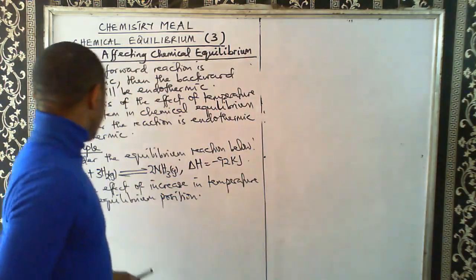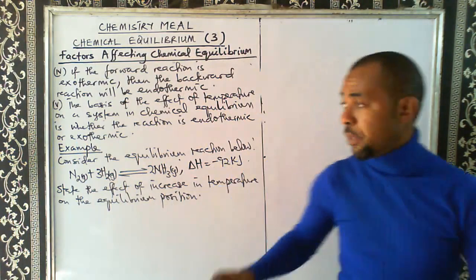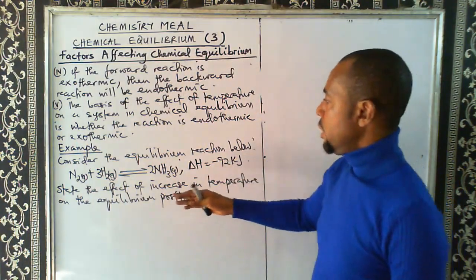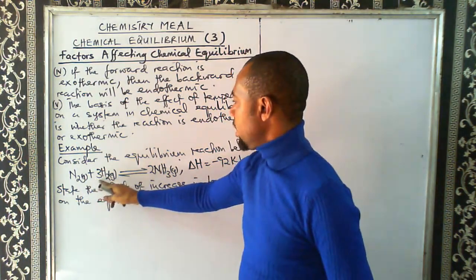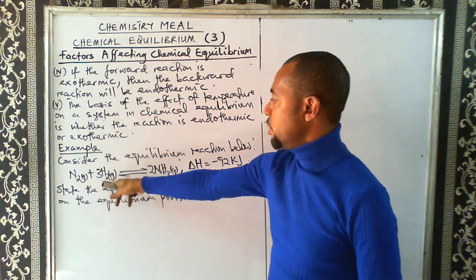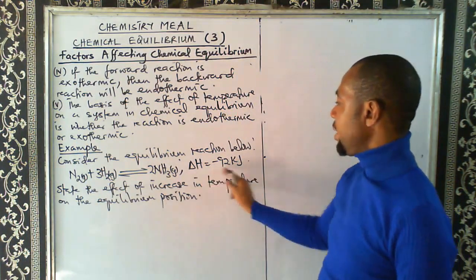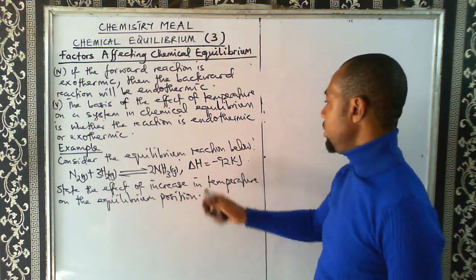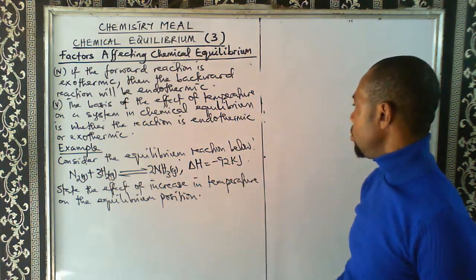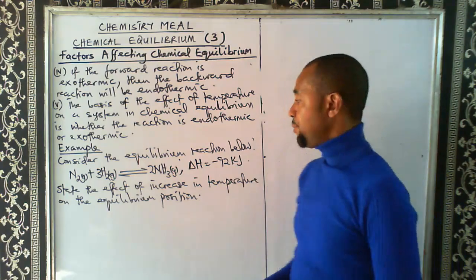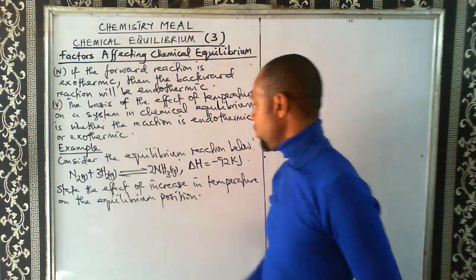So consider the equilibrium reaction below. You said that's the equilibrium reaction. One mole of nitrogen reacts with 3 moles of hydrogen to give us 2 moles of ammonia, and the reaction delta H, the change in enthalpy, is minus 92 kilojoules. Now they say state the effect of increase in temperature on the equilibrium position.